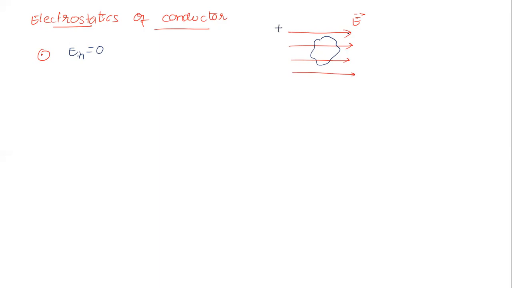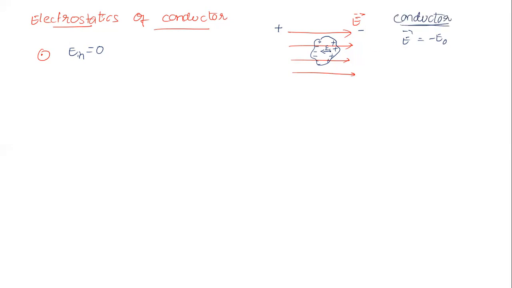Why does it become zero? Because look at this, this is the positive end, this is the negative end. Inside the conductor, there are free electrons. So they start rearranging. All electrons get attracted to this side, and all the positive charge is left behind here. So an electric field develops in this direction, let us say the induced electric field, which is always equal to the applied electric field but in the opposite direction for conductors.